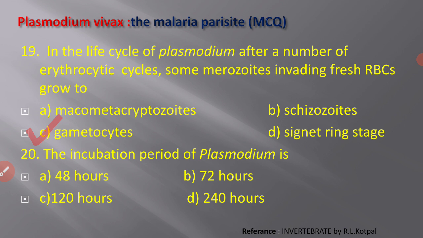Next one, the incubation period of Plasmodium is. Incubation period means the period between infection and appearance of the first malaria symptom. That particular period is called the incubation period. In case of Plasmodium, the incubation period is about 48 hours.